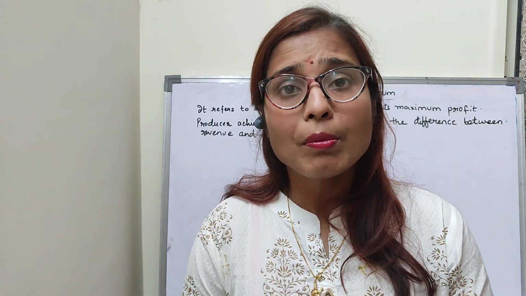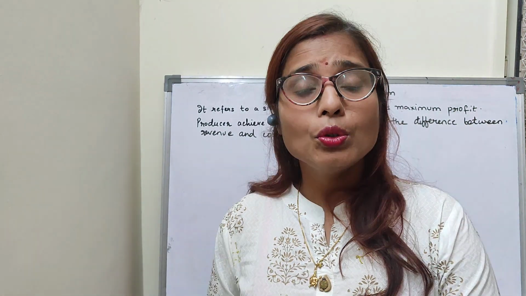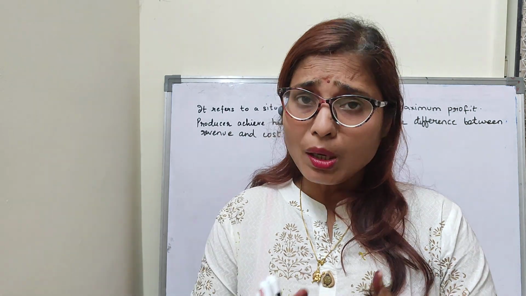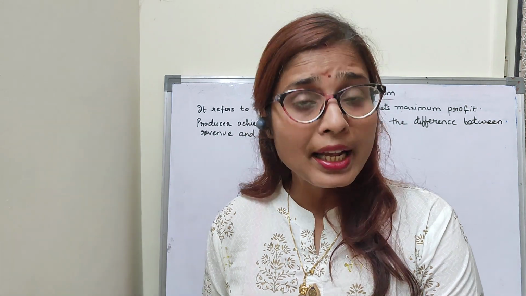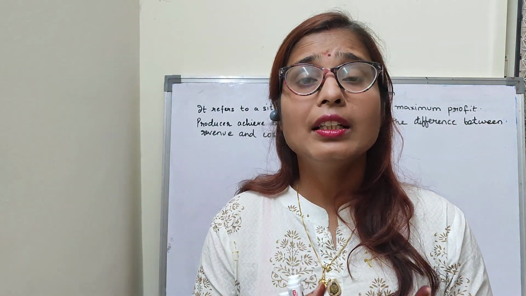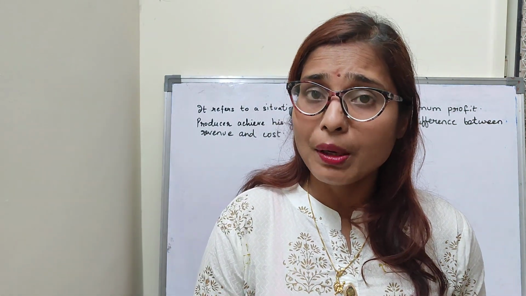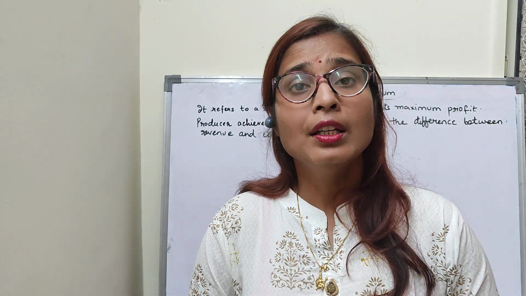In the consumer equilibrium part, we have learned when a consumer comes in equilibrium. Consumer comes in equilibrium only when he gets the maximum satisfaction. Suppose I am a consumer. Why am I consuming goods and services? In order to get maximum satisfaction. Same way, producer wants to be in equilibrium point only to earn the maximum profit. Any other level of output other than the equilibrium point will lower the profit of the producer.